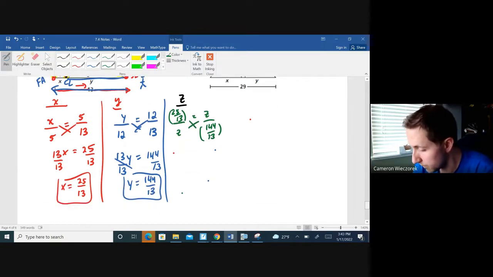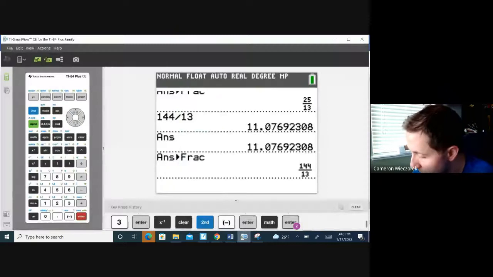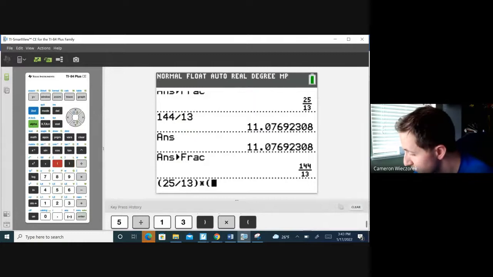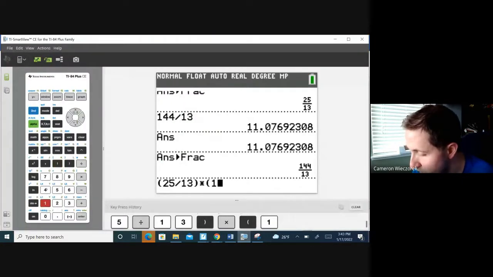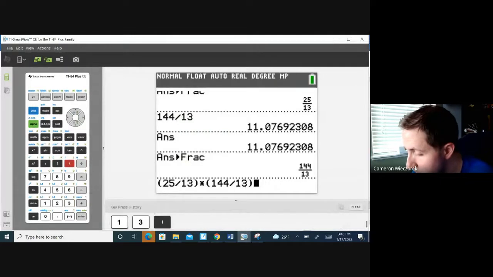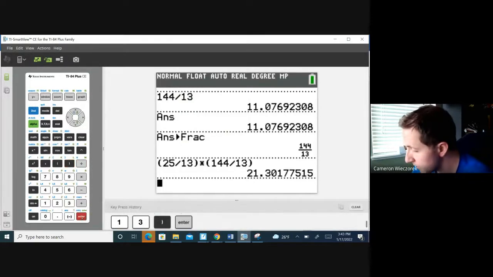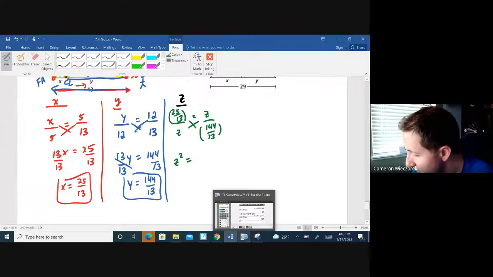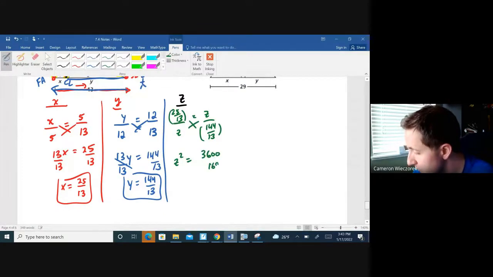Let me erase all these little dots that Microsoft Word created here. I'm going to get z squared equals, I'm going to do this on my calculator. So I'm going to do 25/13 in parentheses times, open another set of parentheses, 144 divided by 13, close the parenthesis, which is right next to the division sign. Hit enter. And I'm going to math frac that so that I get a fraction. So I get 3,600 over 169. They don't come out super clean, but that's okay. Last thing we do, we have z squared. We want z, so I got to square root both sides.